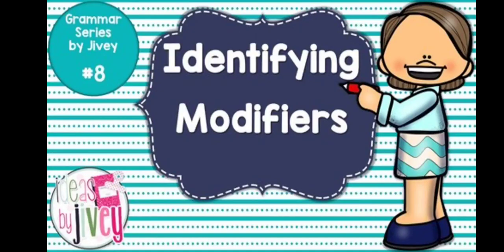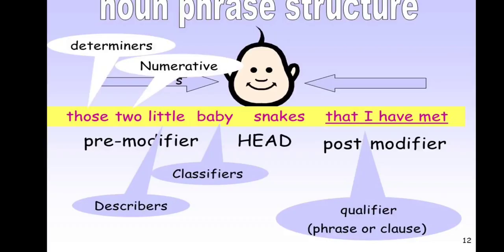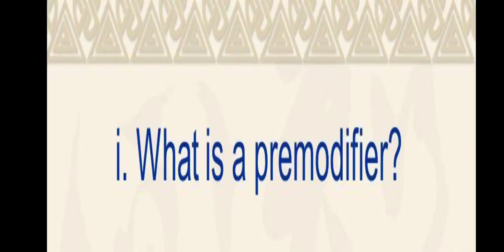Now, identifying modifiers, we have two different kinds of modifiers here. So let's see what are the two different kinds of modifiers. We have pre-modifier and then we have post modifier. What are the two different kinds of modifiers? Pre-modifier and post modifier. Let's see what is a pre-modifier.